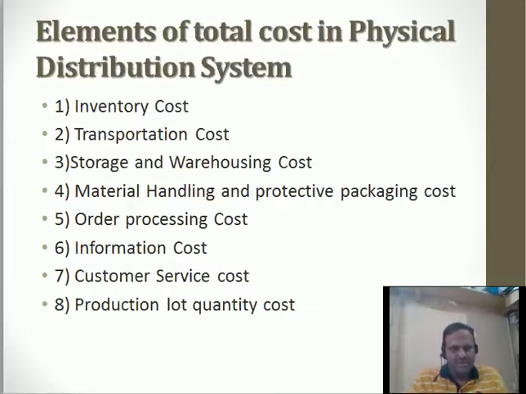Now we will see the elements of total cost in physical distribution system. Now there is inventory cost. Whenever the manufacturer wants to produce the goods, he wants to keep the inventory at his warehouse, so he is going to have the inventory cost. Then the material is going to be transferred from manufacturer to the distributor to the retailer, and retailer to the customer, so there is a transportation cost.